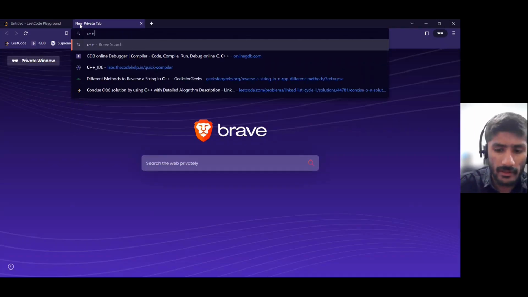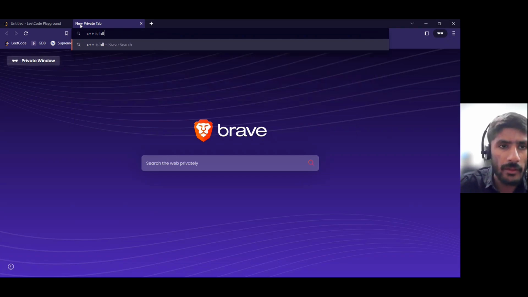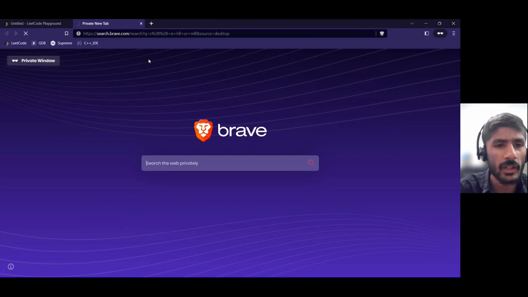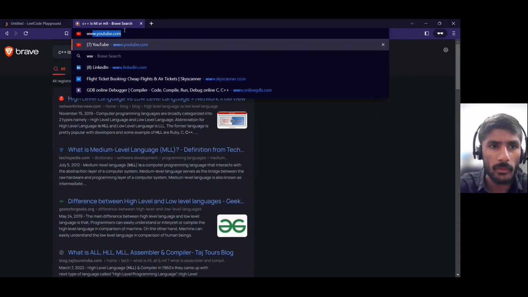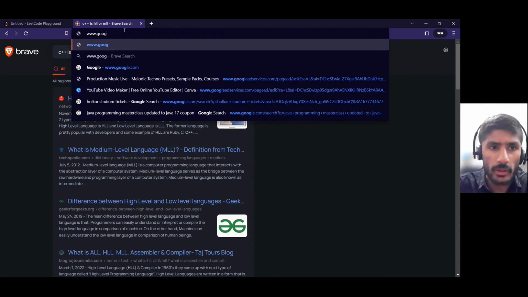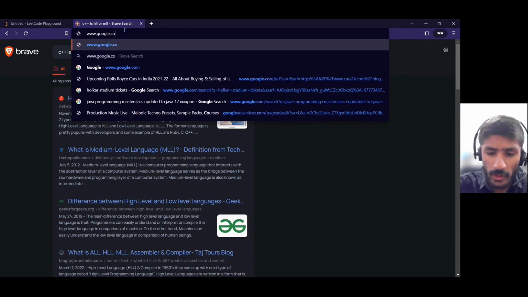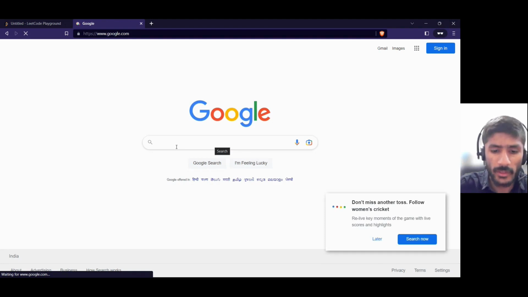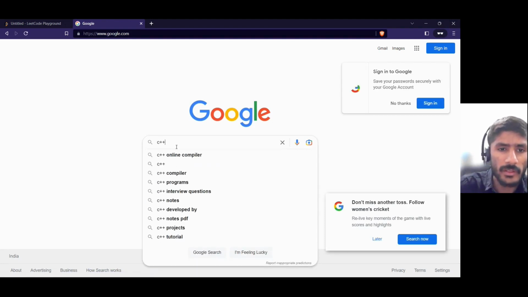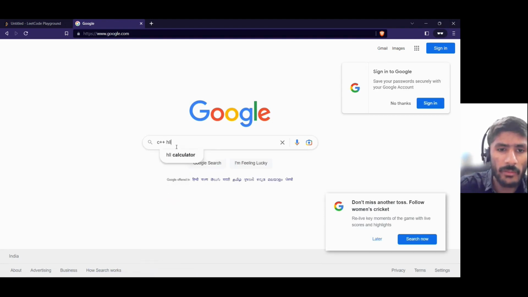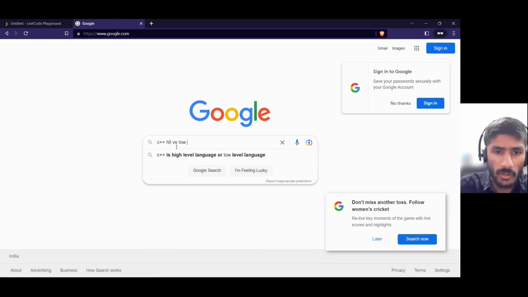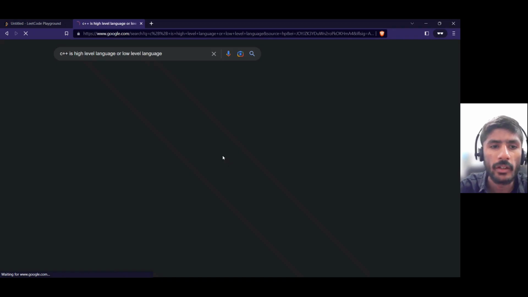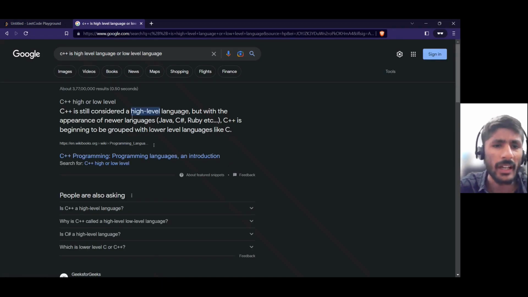Just a brief check: is C++ high level or mid level? I just searched it on google.com. C++ is considered high level.